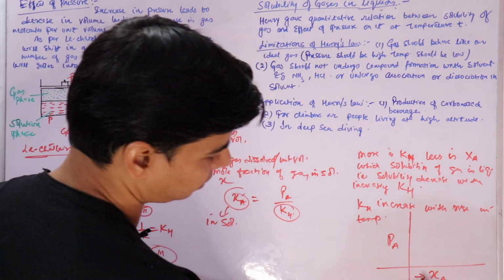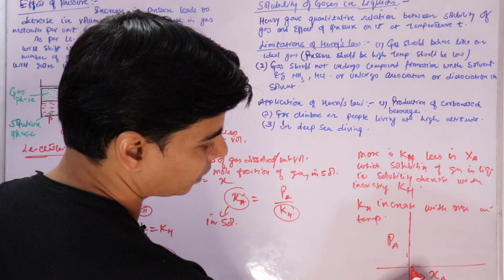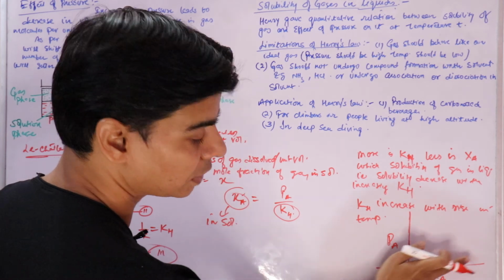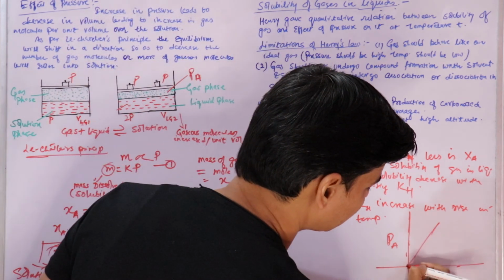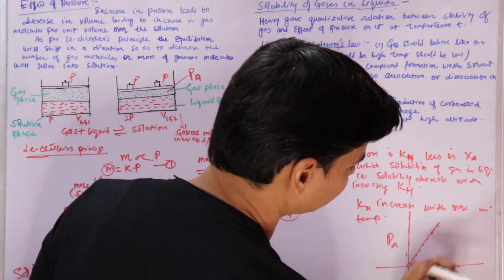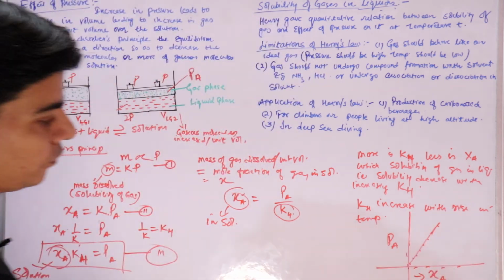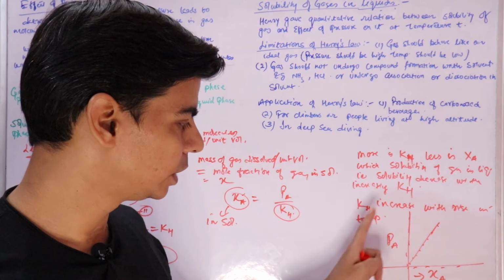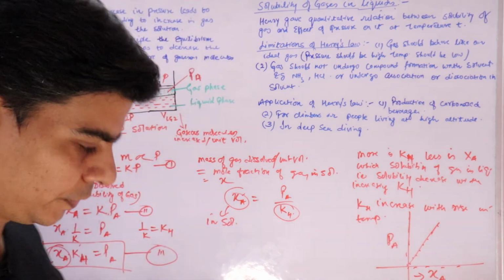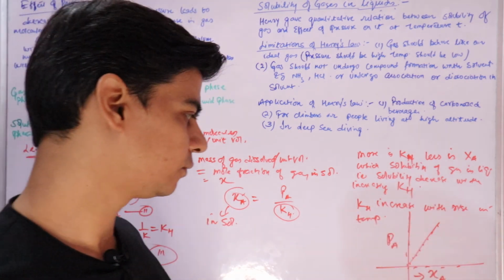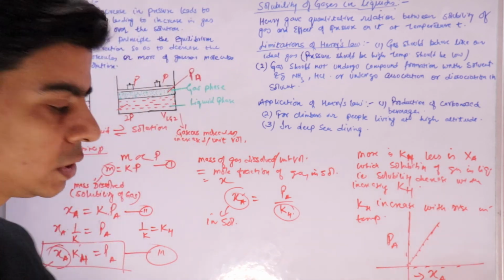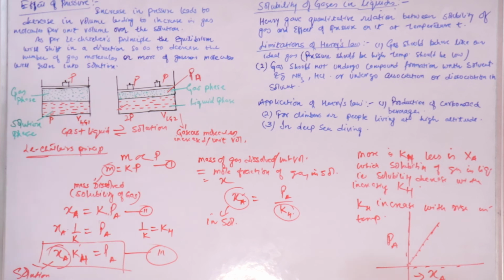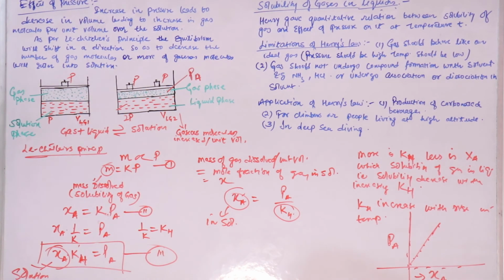More is the pressure, more is the XA. As this increases, this also increases. So we get a straight line like this, which shows that the solubility of gas in a liquid increases with increasing pressure, right? So this is important.